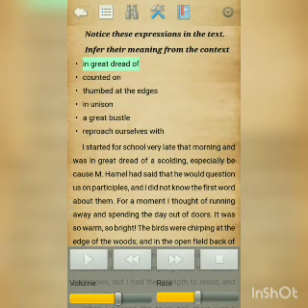"Counted on" is the next one. This "counted on" is the past form of "count on," and "count on" means depend on. So "counted on" means depended on. And then the next one is "thumbed at the edges." When you hold something by your thumb in your palm, after using that thing for a long time, it gets worn. Worn means it gets soiled, it gets smoothened. So you can find the impression of the thumbs and the hand, especially in books and others.